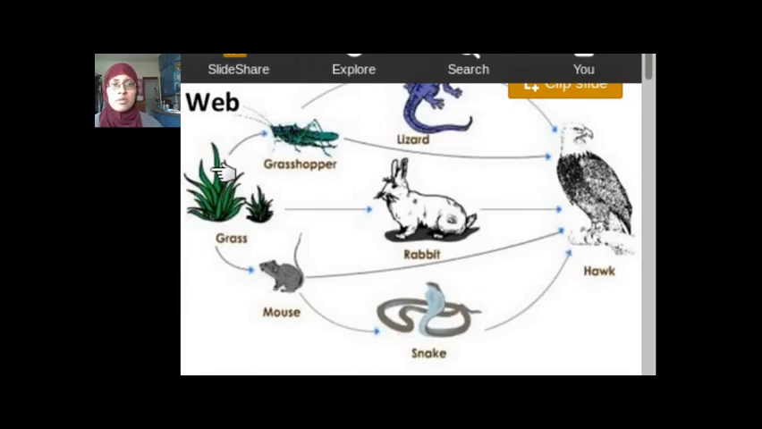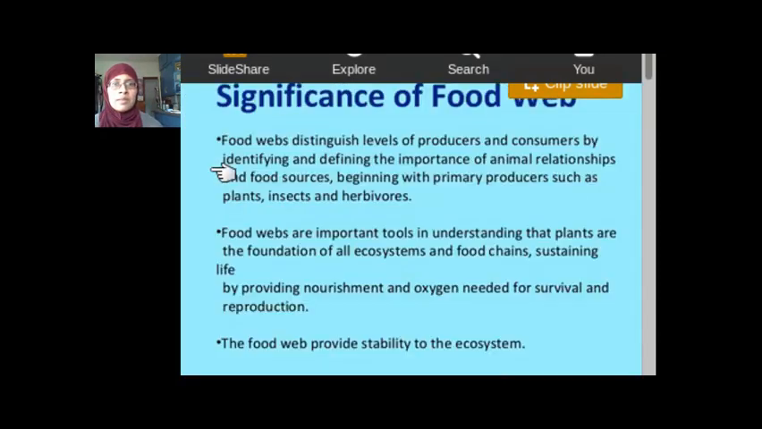This is another food web. So what is the significance of food webs? Food webs distinguish levels of producers and consumers by identifying and defining the importance of animal relationships and food sources, beginning with primary producers such as plants, and then we also see where insects and herbivores play a role in it. Food webs are important tools to understand that plants are the foundation of all ecosystems.